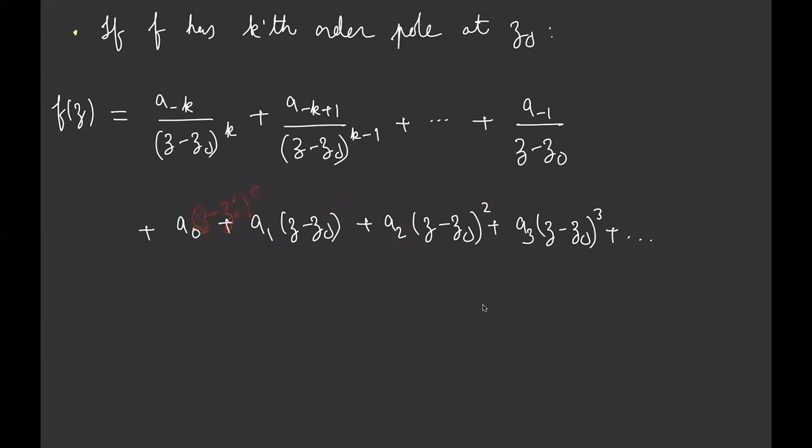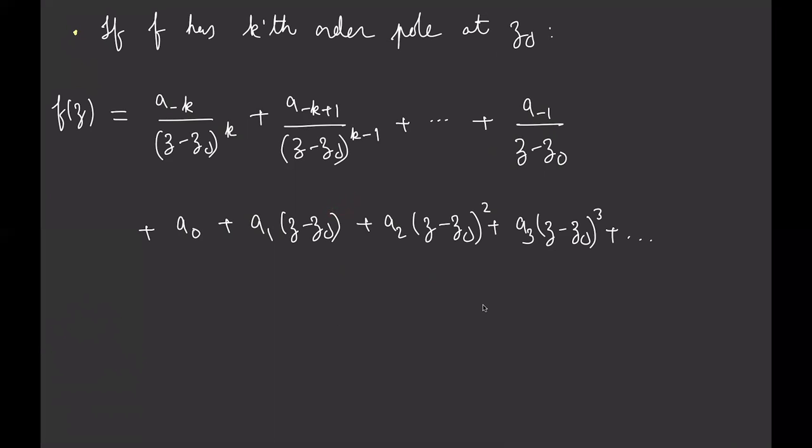And this is z minus z0 to the power negative 1, and therefore I've got the negative 1 over there, and so on. So this is z minus z0 to the negative k, so I'm calling that a subscript negative k. So the a's are set up so that the subscript of the a is exactly equal to the power of the term z minus z0 in this expression.